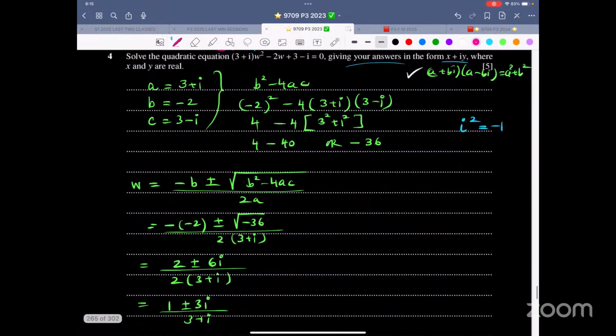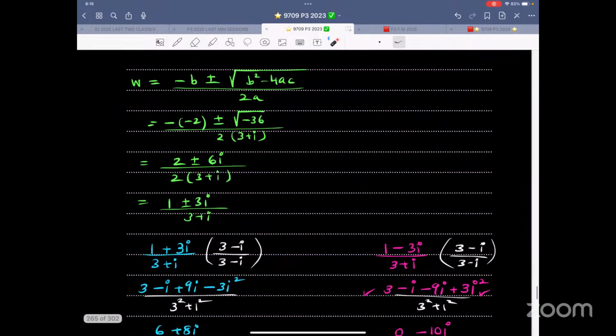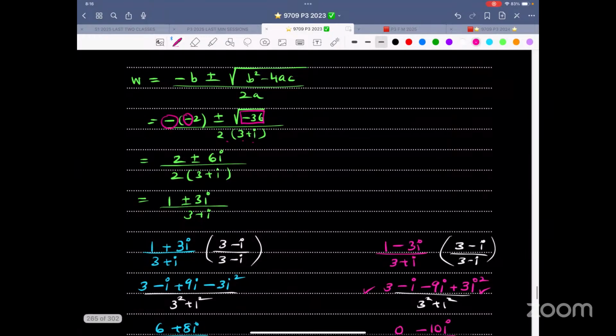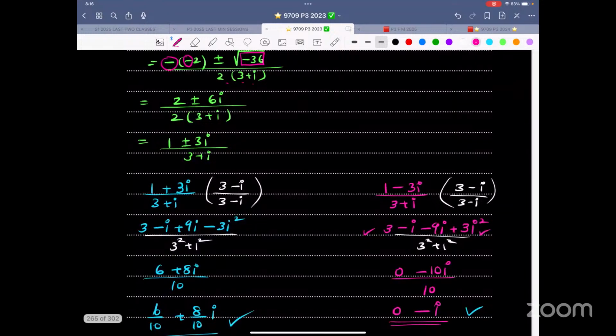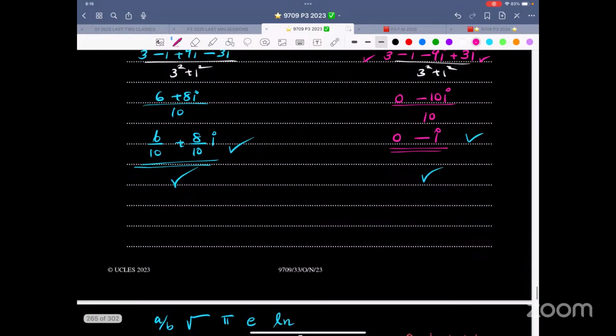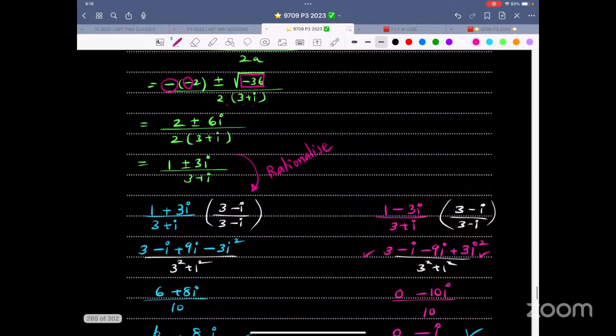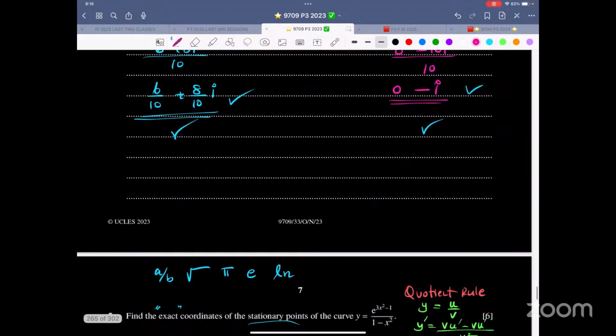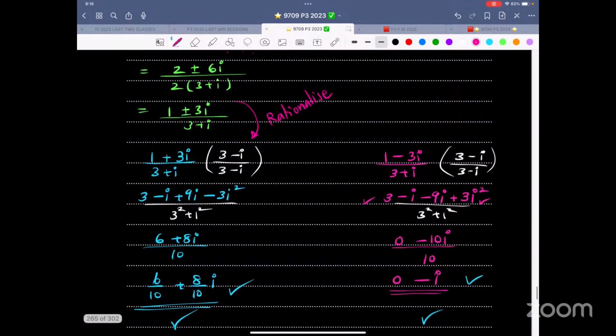Over here, when we evaluate b squared minus 4ac, it is -36. So -36, let me highlight this, goes on the inside. This is minus of -2 divided by 2 times 3 plus i. Now you have to rationalize. So this is rationalization. When we rationalize, what are we getting? We are getting this w, that is 6/10 plus 8/10 i.